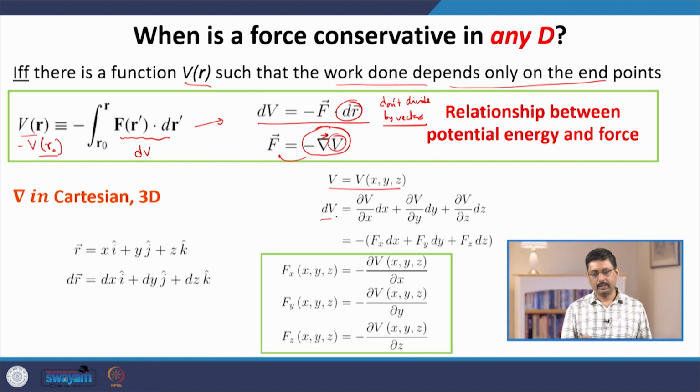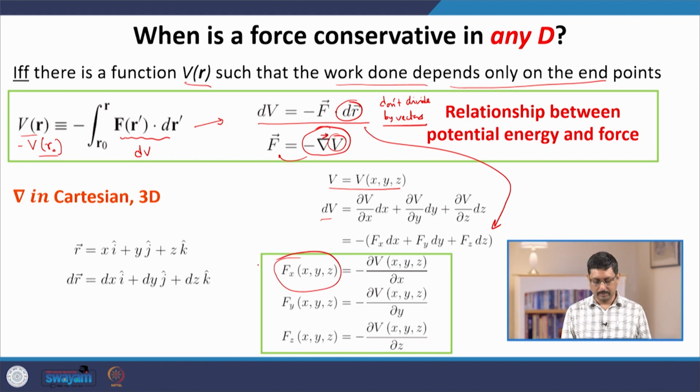Then by elementary calculus, a small change in the function, dV, is given by this right hand side expression.